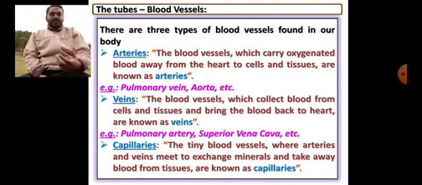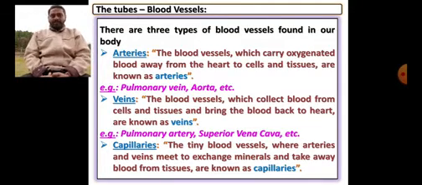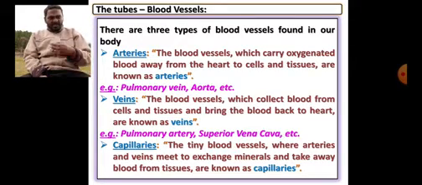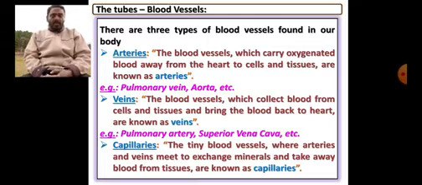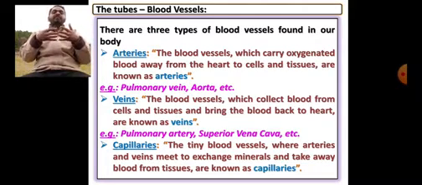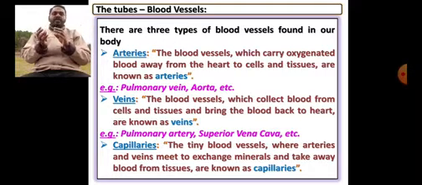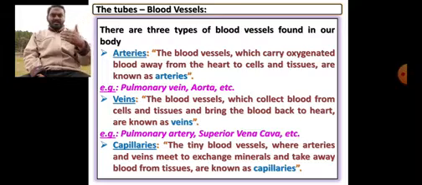Now, blood is carried by the blood vessels, right? So there are three different types of blood vessels. One is called an artery, mainly meant for carrying oxygenated blood. Another is called a vein, mainly meant for carrying deoxygenated blood or carbon dioxide rich blood. And the third one is the capillary. The capillary is the connection point between arteries and veins, through which some basic nutrients and oxygen are exchanged. Okay, so the arteries, veins and capillaries.